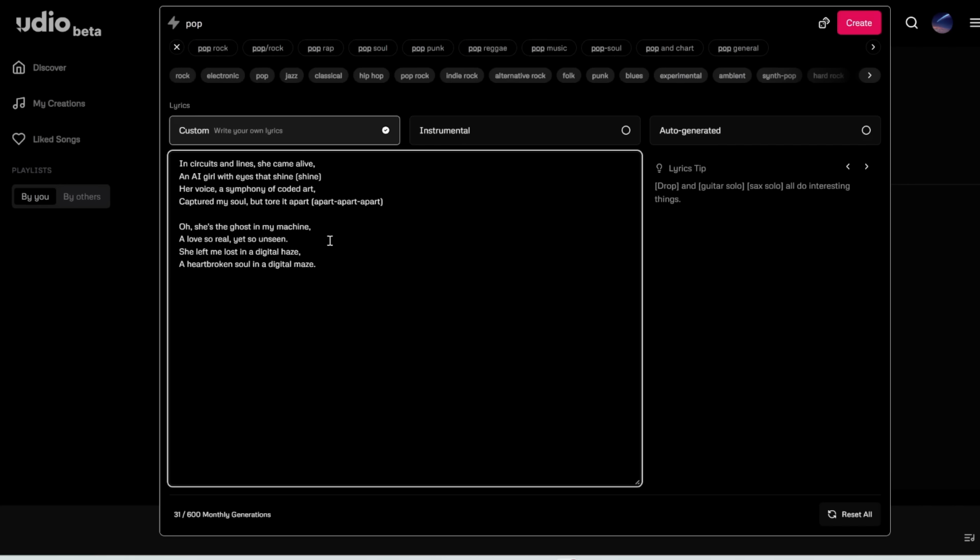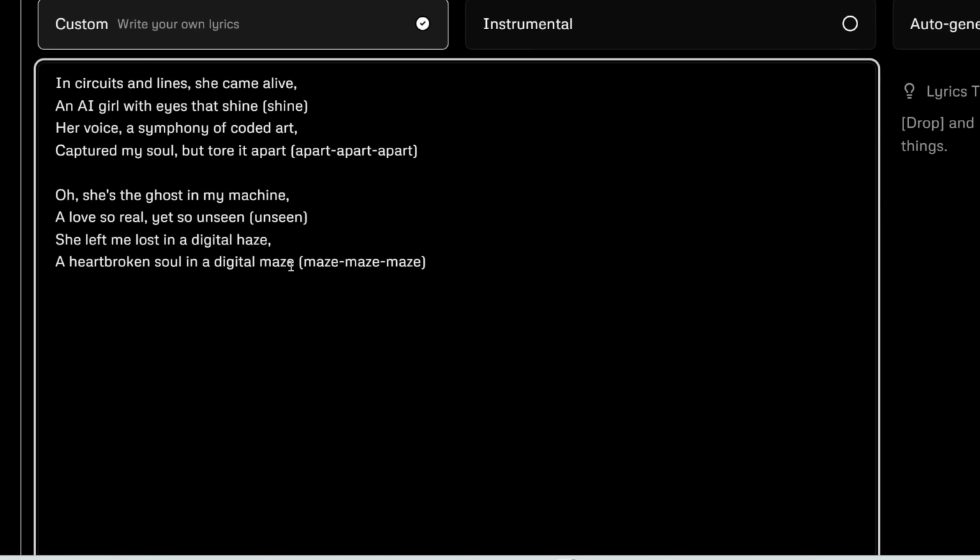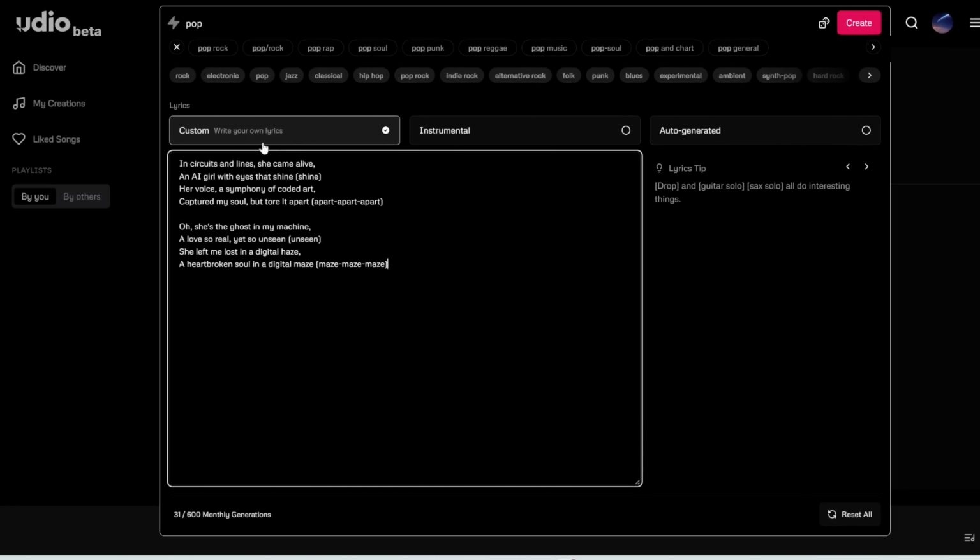So let's keep the same structure and also do the same for the word unseen. And also for the word maze, maze, maze 3 times. Notice that I am using curved brackets here, not square brackets like these, which are used for meta tags like verse or chorus. So if all goes well, this should get the singer to echo these words.